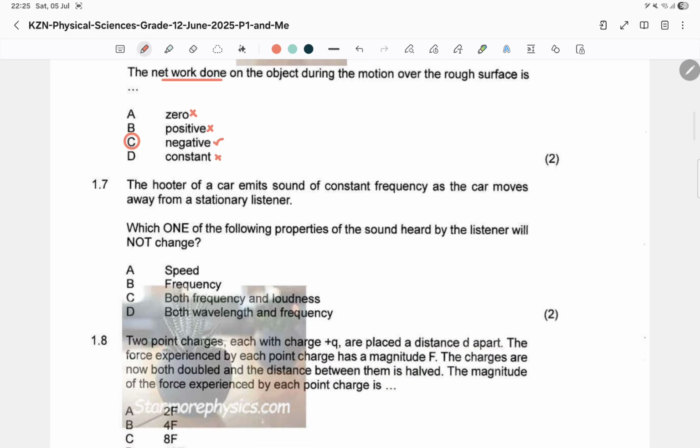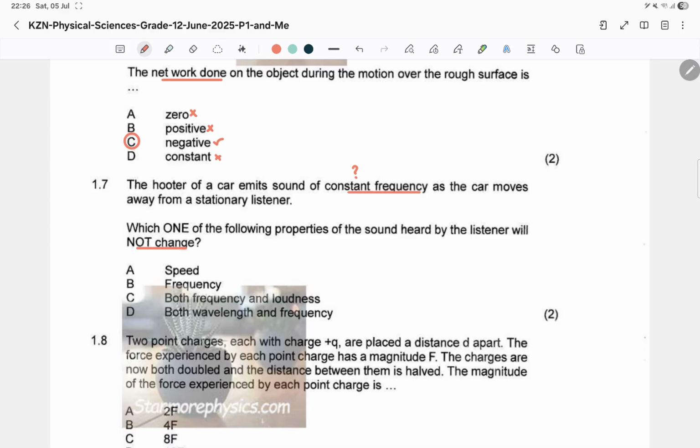1.7 says the horn of a car emits sound of constant frequency as the car moves away from a stationary listener. Wow, I wonder what they are trying to suggest here? Constant frequency. Okay. Do we ever really care about that? I don't know. Sometimes examiners just lose me with the way they think. Which one of the following properties of the sound heard by the listener will not change?